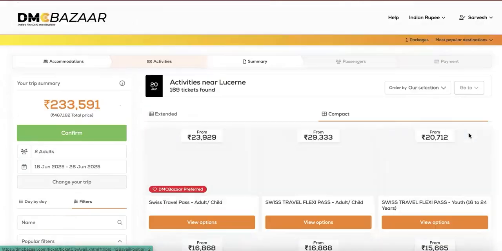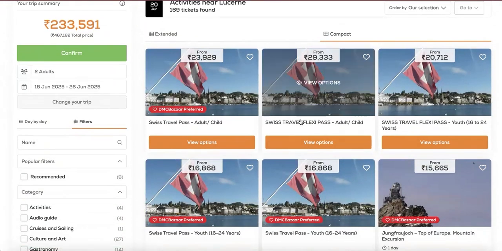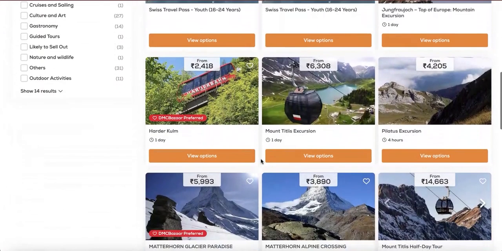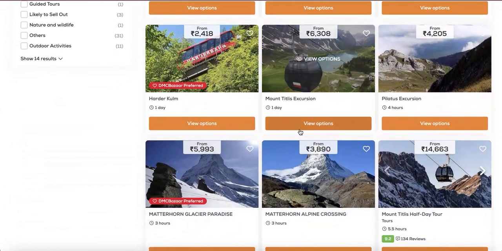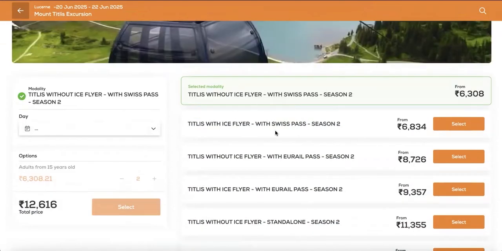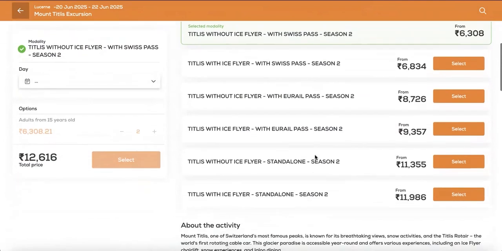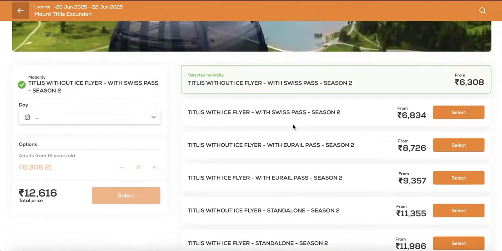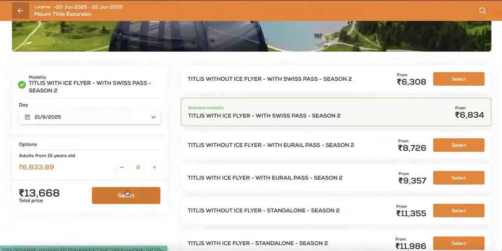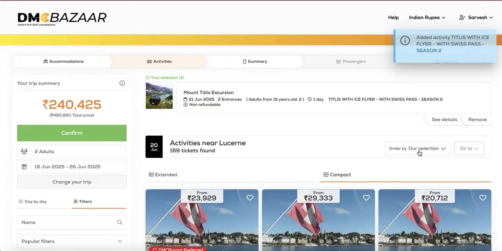Moving on to the next, look at Lucerne. Swiss Pass has already been selected for all 8 days in the Zurich itinerary, so this is not to be selected here again. From Lucerne, guests would typically do the Mount Titlis excursion. Click on that. Select the right product, without Ice Flyer or with Ice Flyer, with Swiss Pass or without Swiss Pass, or a standalone ticket. We would prefer to offer with Swiss Pass and Ice Flyer. Select the modality. Take the date of operation and select. If Lucerne is complete, we move on to Interlaken.